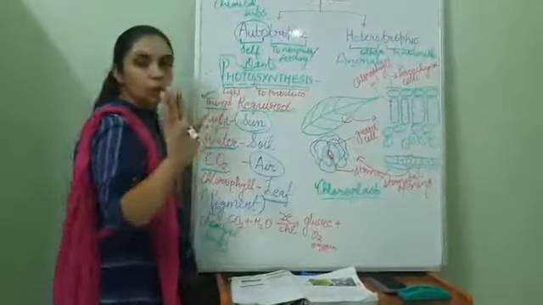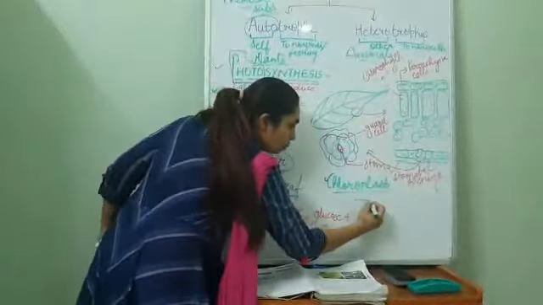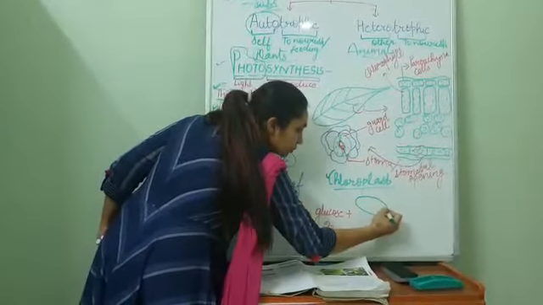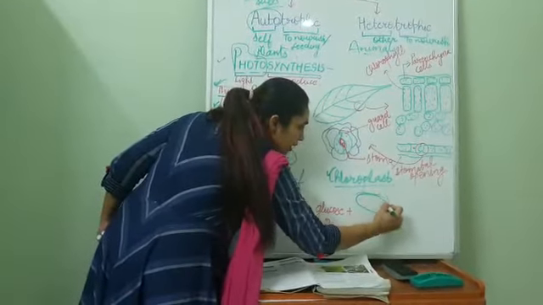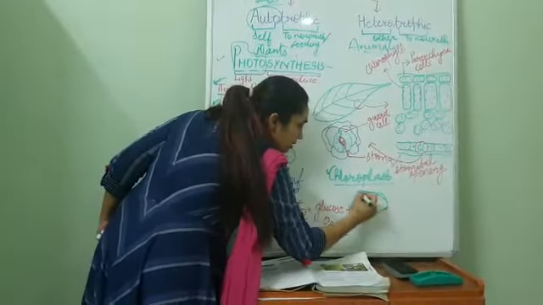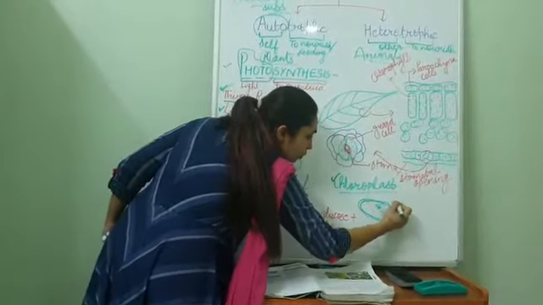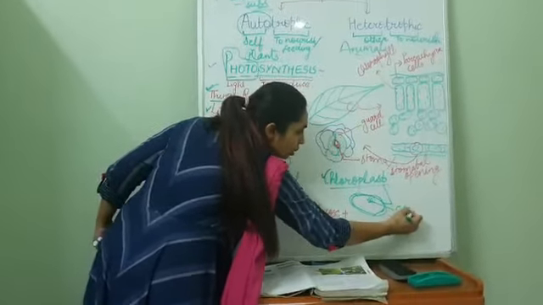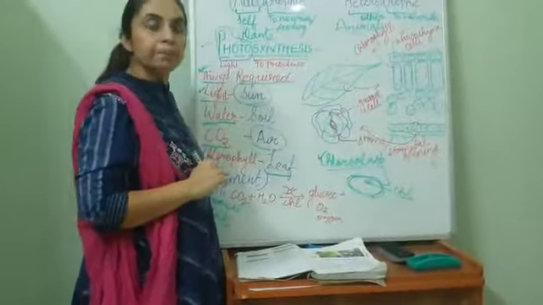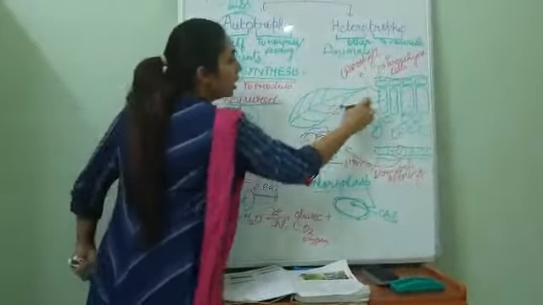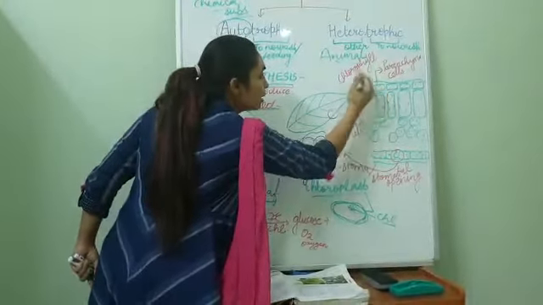Now let me tell you chloroplast first. See, chloroplast is a lens-shaped structure, in the form of a lens. And it contains the pigment chlorophyll. This is chloroplast and this is chlorophyll. Okay. Next, chlorophyll is imparting green color. One more very important thing is stomata.